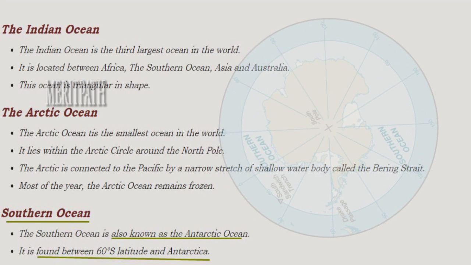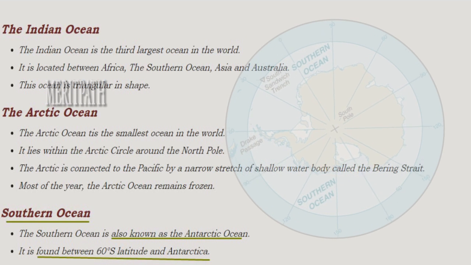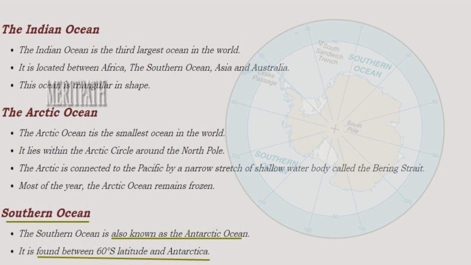Next is the Southern Ocean. This is also known as the Antarctic Ocean. It is found between 60 degrees south latitude and Antarctica.